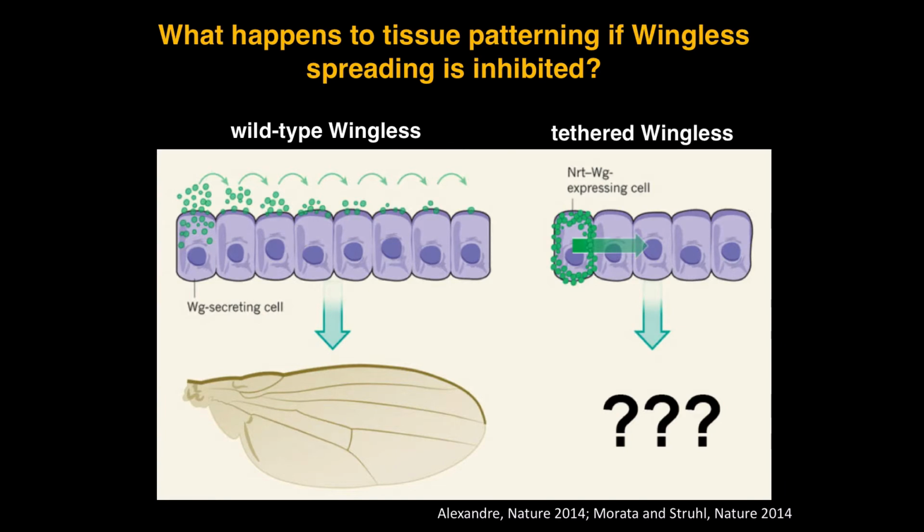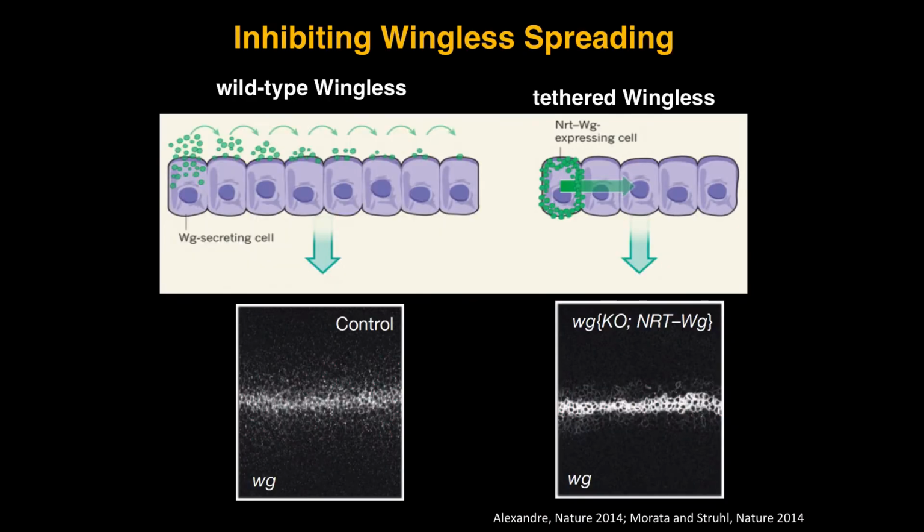The group of Jean-Paul Vincent in London, now at the Francis Crick, was one of the groups that was very interested in Wingless spreading. And as a tool to study that, they wanted to block Wingless spreading. But now, 20 years later, we have the advent of being able to knock in a mutant into the endogenous locus. So that's what they did. They took this tethered Wingless and knocked it into the endogenous Wingless locus. So now we had tissues where there was no wild-type Wingless, and only tethered Wingless was made. And then they asked what happened. This was sort of their baseline for their spreading studies.